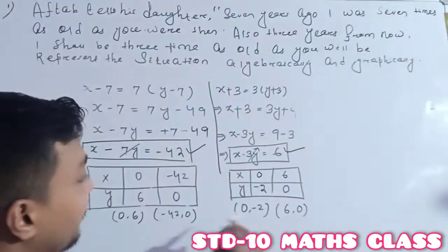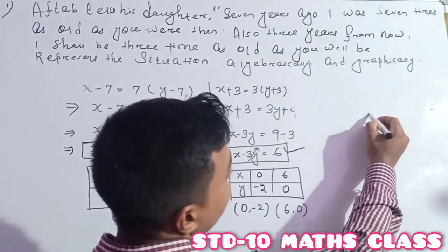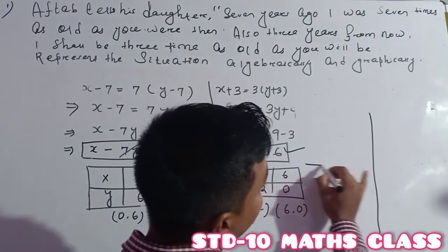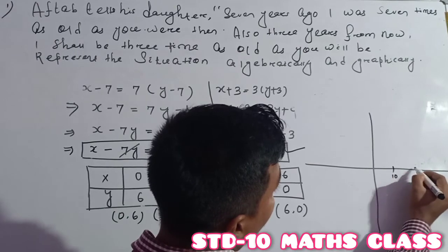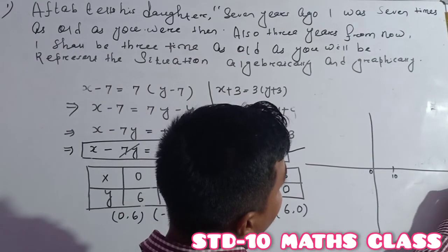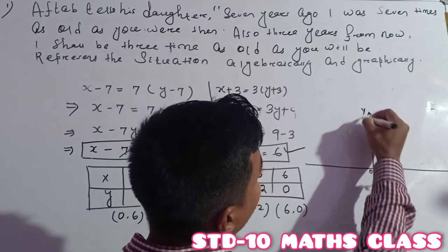Okay, so here plus and minus are there, so we are doing it just like this. Suppose this is the origin, this is our x-axis, and this is our y-axis.